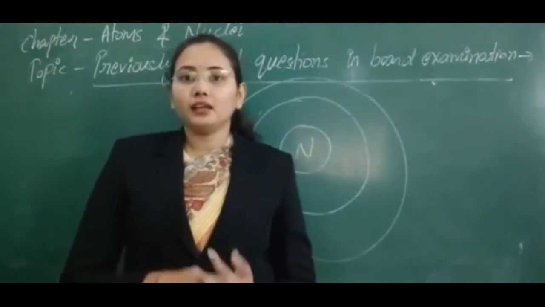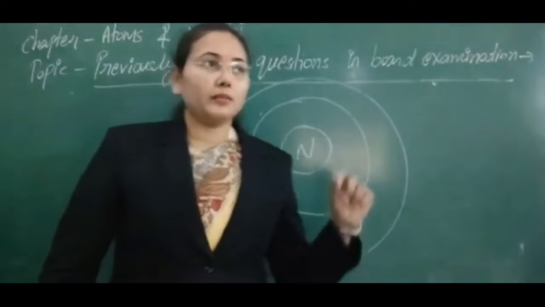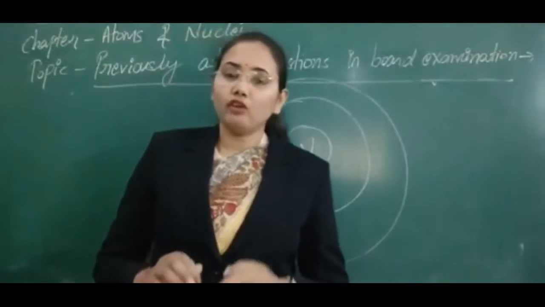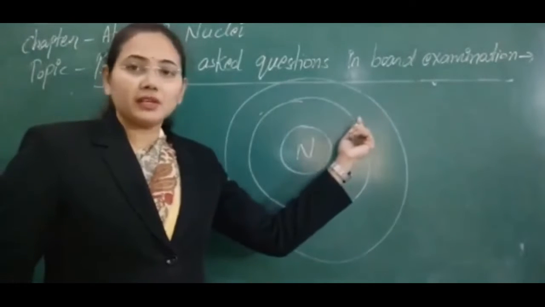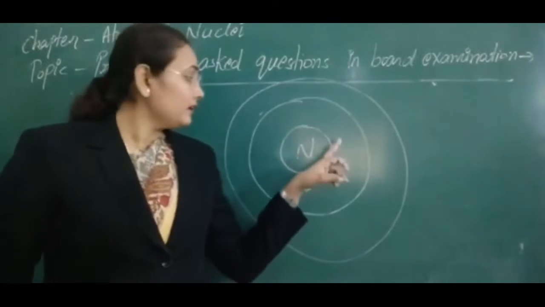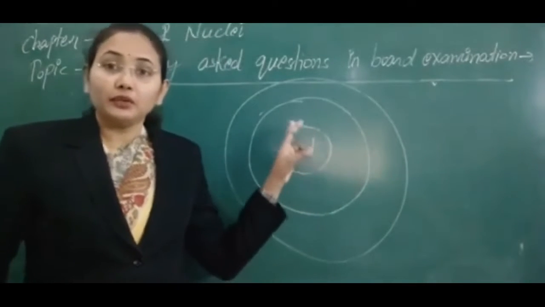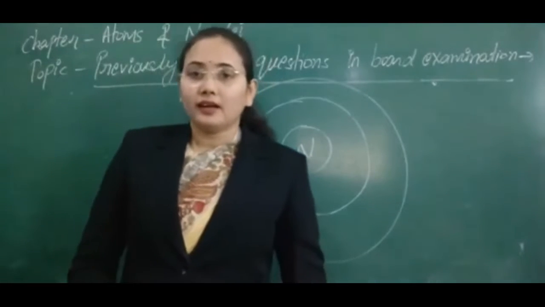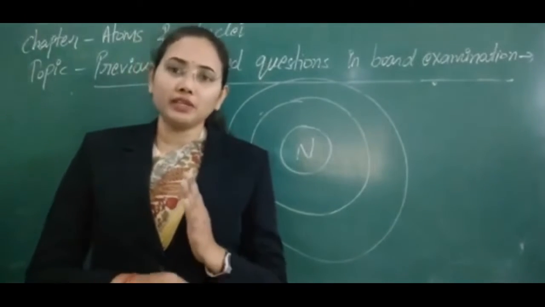Now let's see why this model failed. The reason for the failure of the Rutherford model was that first he assumed that an electron can revolve in any circular orbit. Then it means that whenever an electron makes a transition from a higher to a lower state continuously, it will reach a state very near to the nucleus. You know that the nucleus has a greater positive charge, so it will attract that electron and the electron will ultimately fall into the nucleus. In this way the existence of the atom would be destroyed.